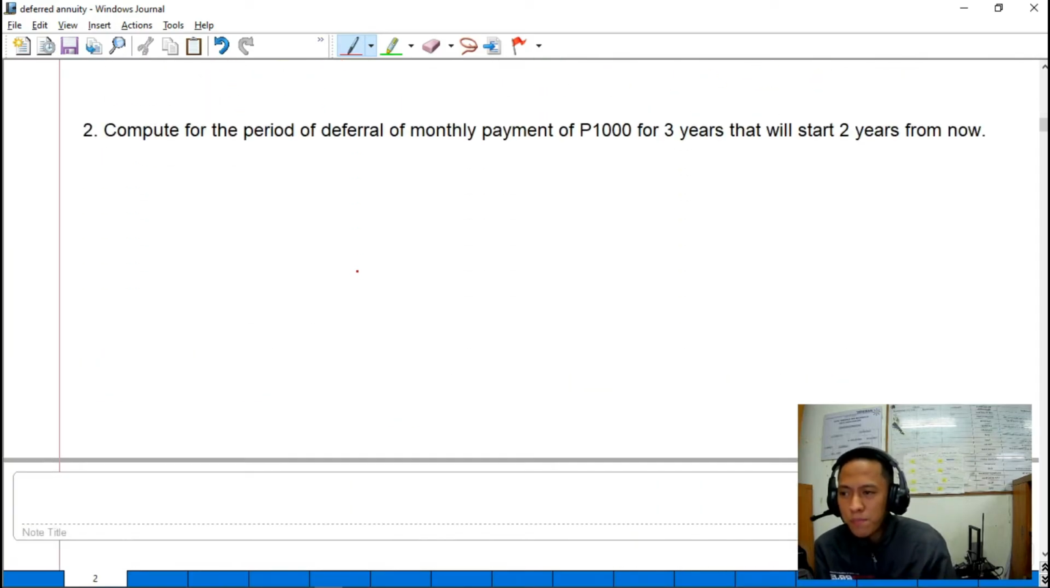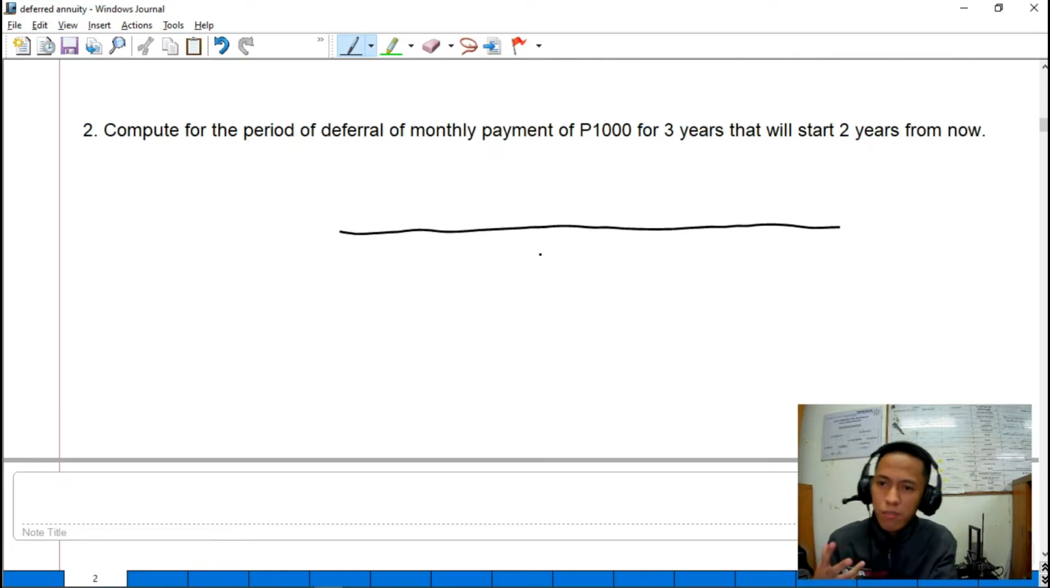Next problem. Compute for the period of deferral of monthly payment of 1,000 pesos for 3 years that will start 2 years from now. Dito naman guys, meron na tayong word na monthly. Drawing lang natin yung cash flow diagram.